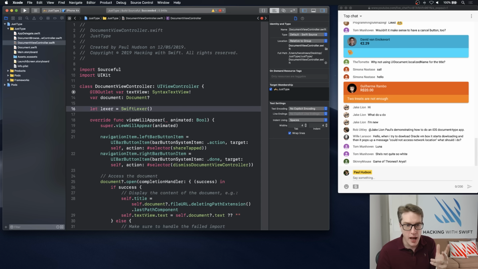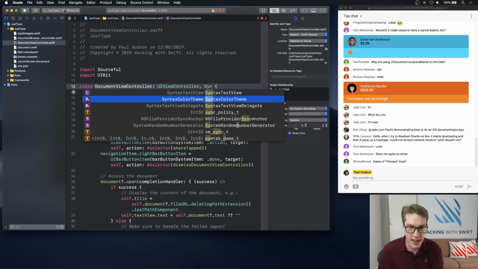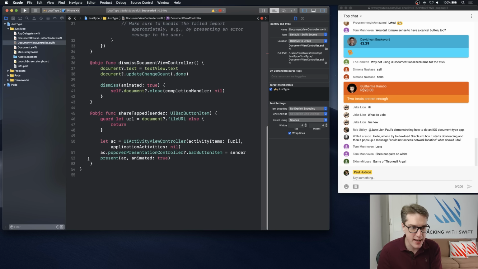It'll also have to be able to tell the document, okay, you've given me this text string, here is the lexer for that text string. Go ahead and show it with those tokens highlighted. Variables should be some color, numbers another color, strings a third color, and so forth. And that's done by conforming to a protocol called SyntaxTextViewDelegate, like that. And that only has one requirement, and it's actually erroring straight away because I haven't filled in that requirement yet. So let's fill in that requirement now.